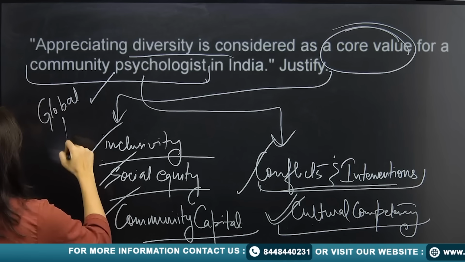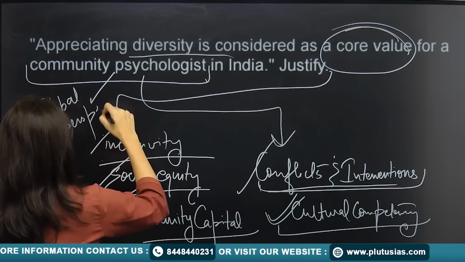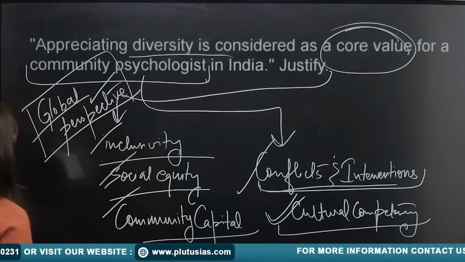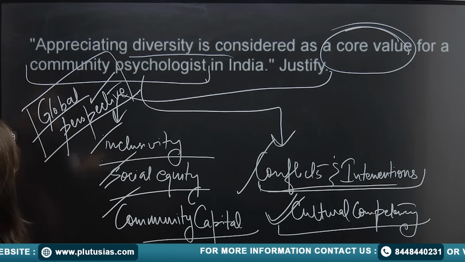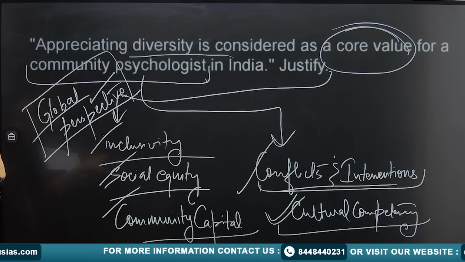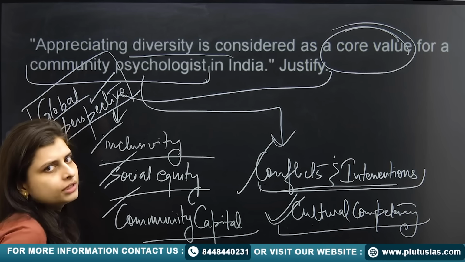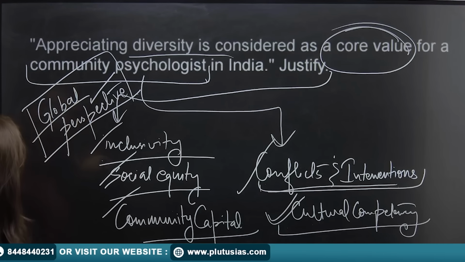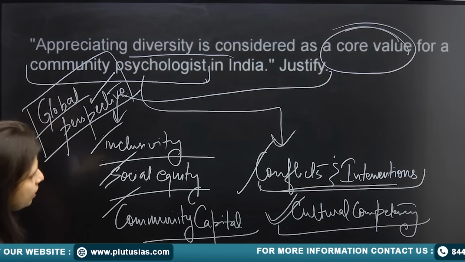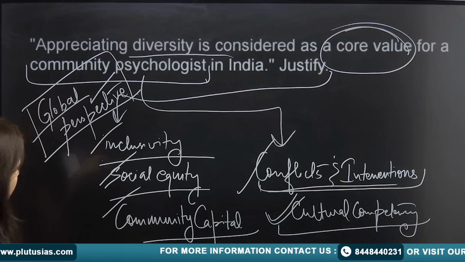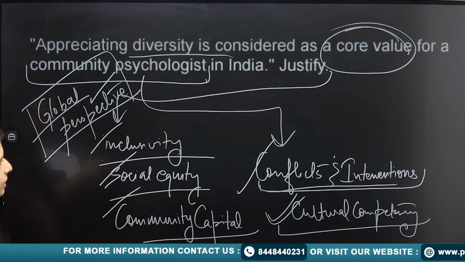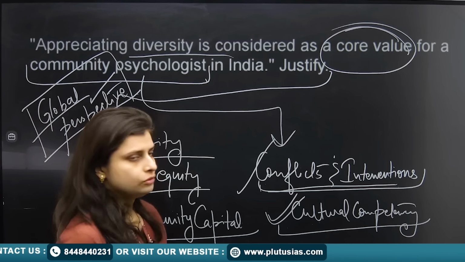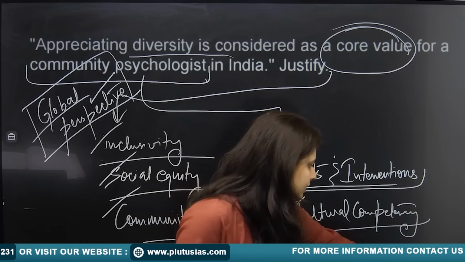And what are the global perspective? Global perspective, see, because we have talked about Vasudev Kutumbakam, so all this could be written over here. Cultural competency, conflicts, inclusivity, social equity, community capital, global scenario. Yes. So you can explain these parameters in detail for the people who are community psychologists. These are the values that are associated with them.